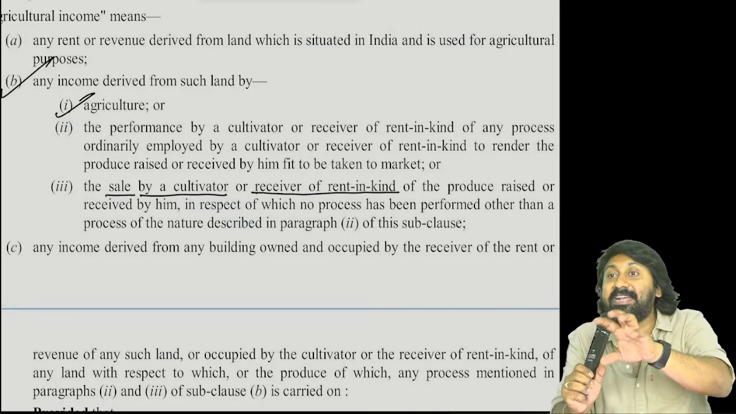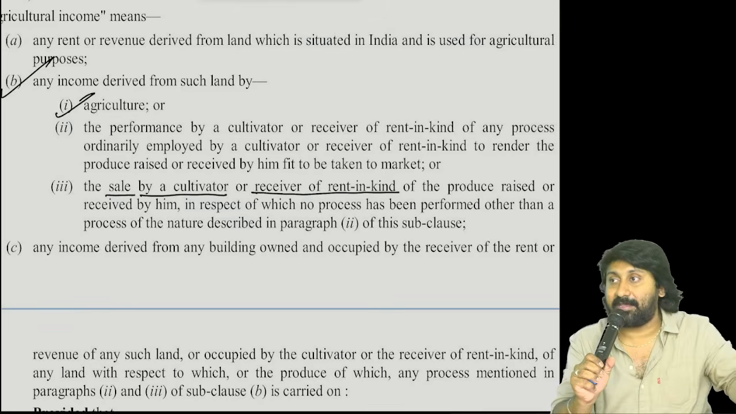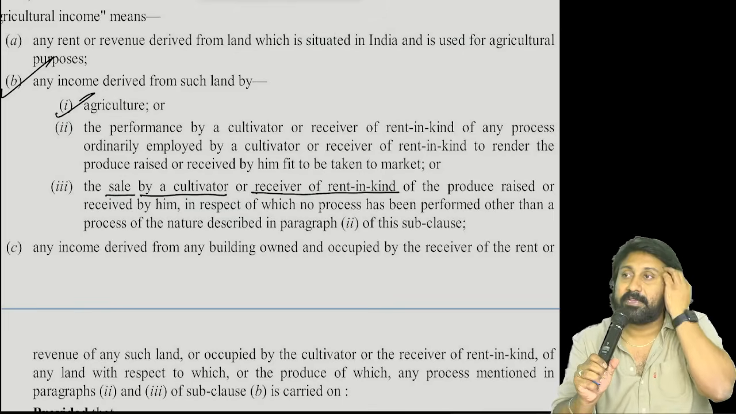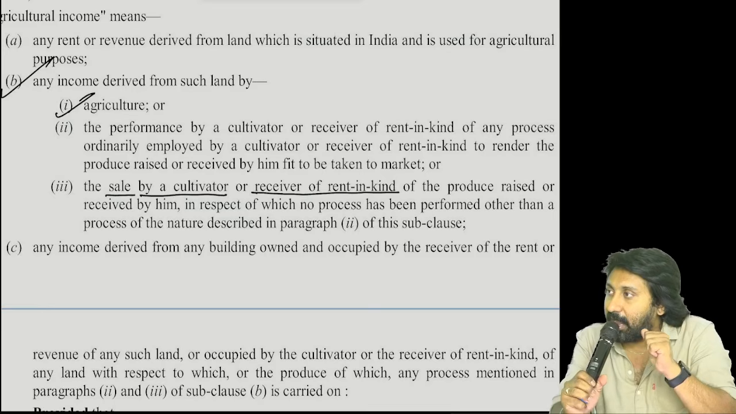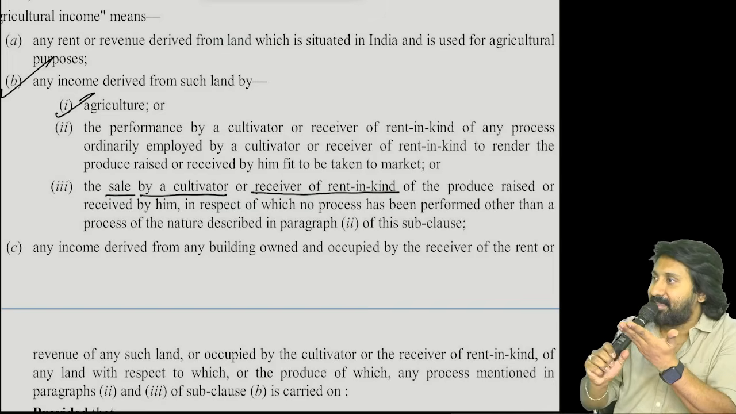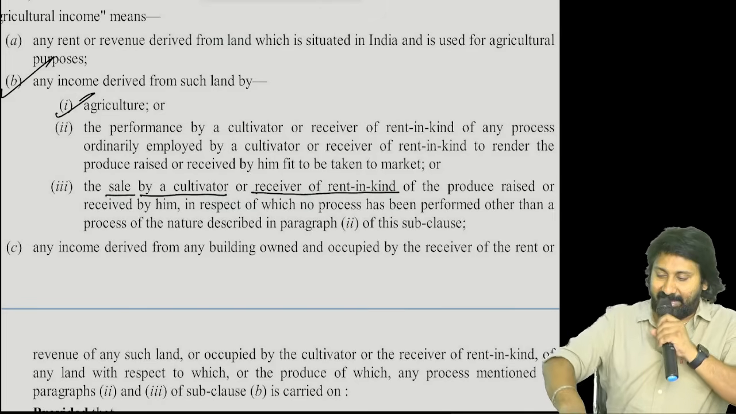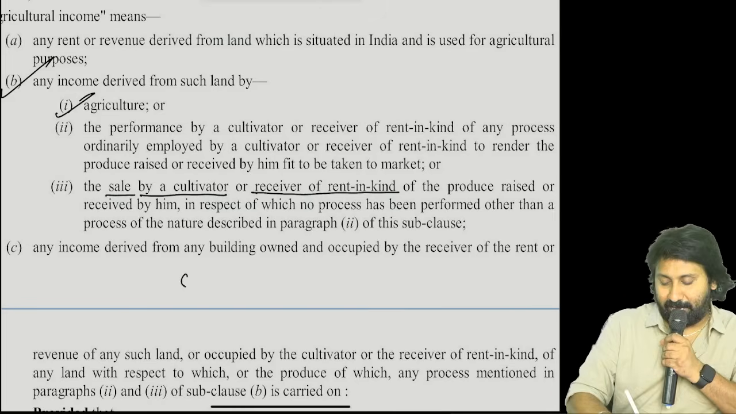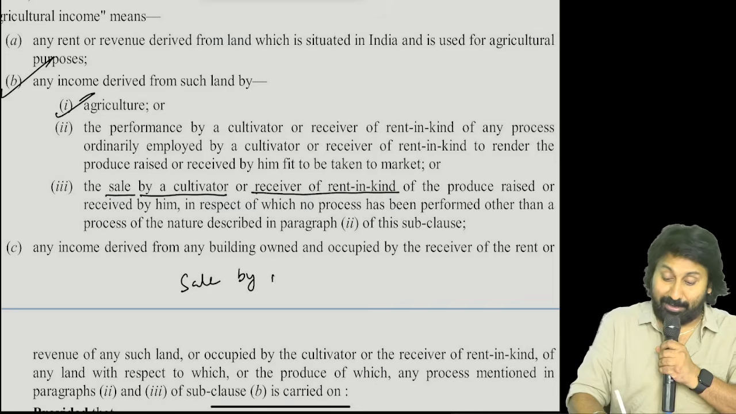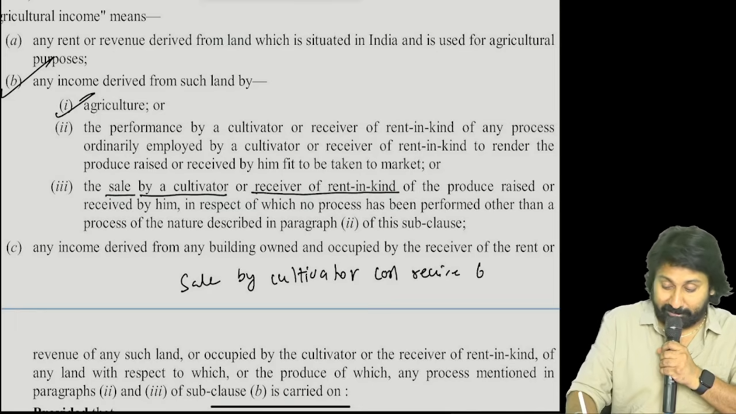The owner is receiving rent in kind, and the cultivator is getting money in the form of sale. Sale of what? Agricultural product. Don't write mangoes in the exam. For example, I said mangoes. Literally, you will write in the exam: sale by cultivator or receiver of 6,000 mangoes.